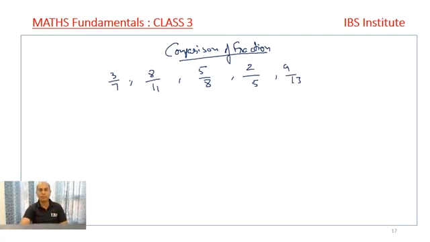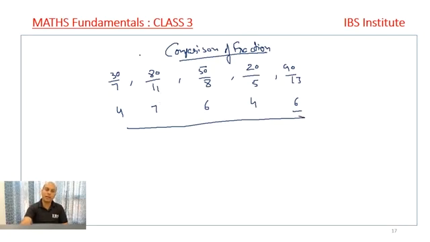We simply add a 0 with each and every number, and then divide by the denominator. 7 into 4 is 28, 11 into 7 is 77, 8 into 6 is 48, 5 into 4, and 13 into 6, right? From these values, I can very clearly say the highest number is this one, right?